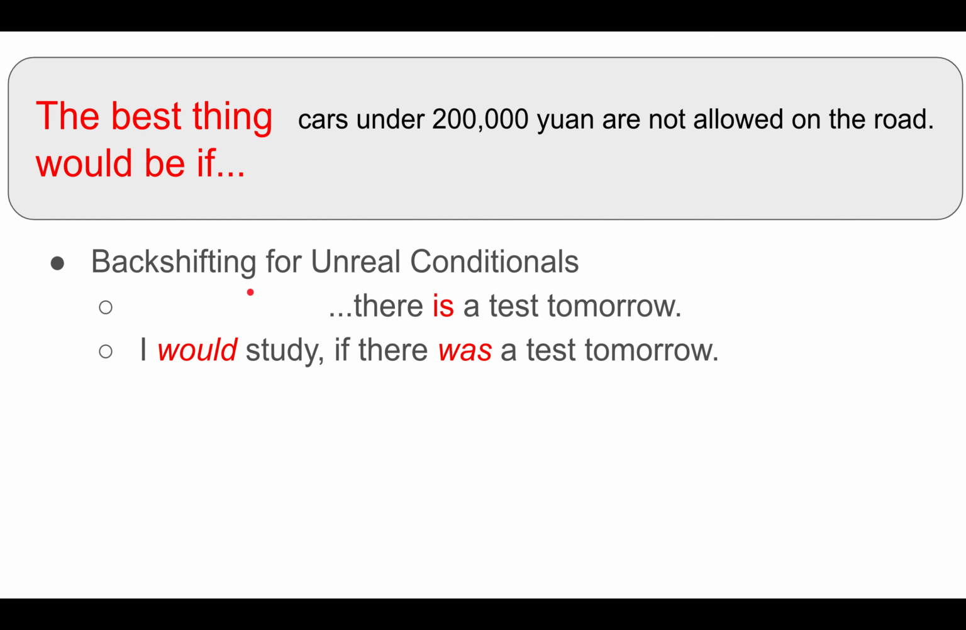My next one is the best thing would be if. And again, we have to backshift for an unreal conditional. So there is a test tomorrow; I would study if there was a test tomorrow. We change "is" to "was" because we backshift for the unreal conditional. So looking at the top: the best thing would be if cars under 200,000 yuan were not allowed on the road. So if you choose to use this expression, please be aware that you must backshift the verb to the past tense.